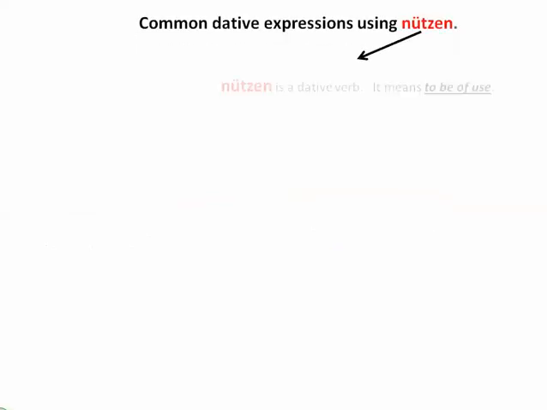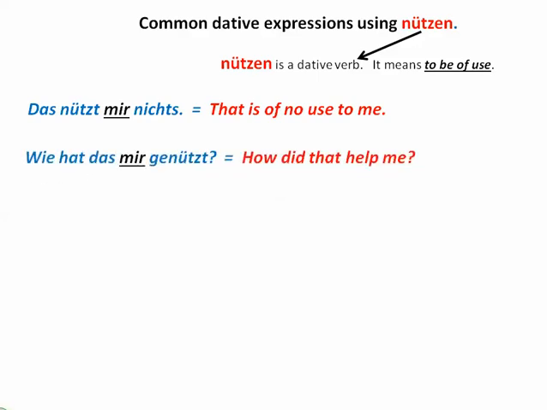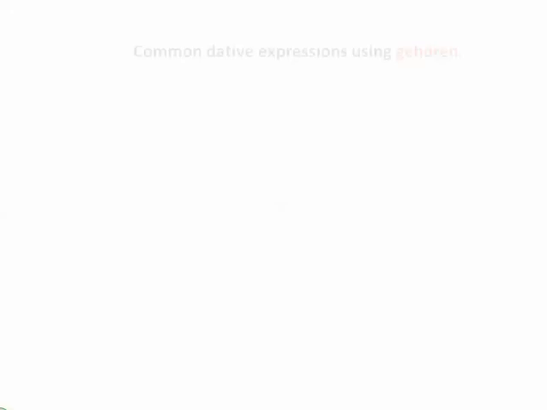Another verb you'll hear dative used a lot with is nutzen. Nutzen means to be of use. So for example, das nutzt mir nichts. That is no use to me. That is no use. Wie hat das mir genutzt? How has that helped me? Or how is that useful to me? Was nutzt dir das? How is that useful to you?